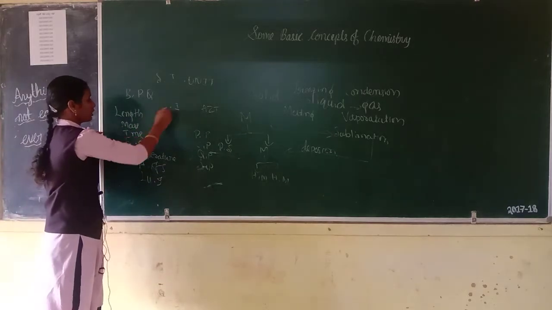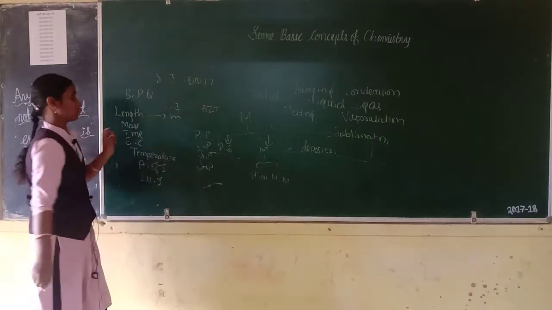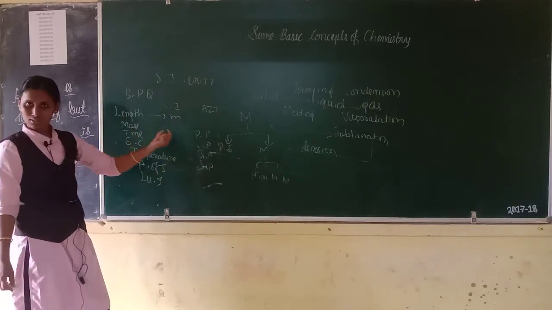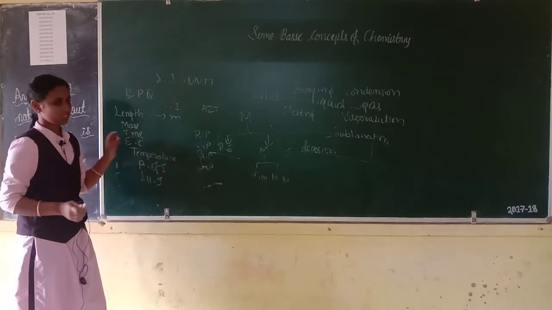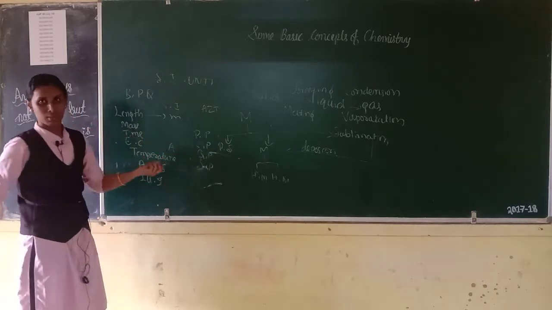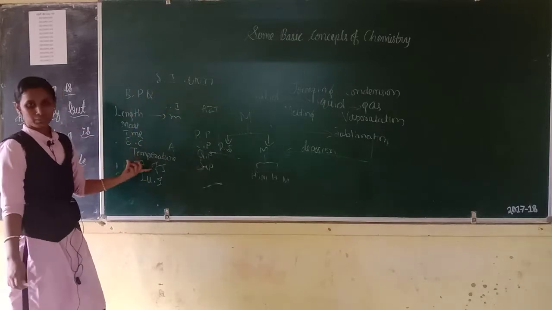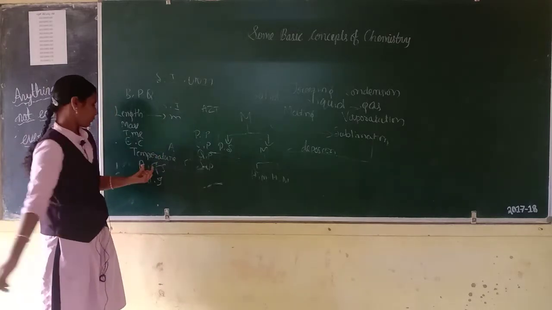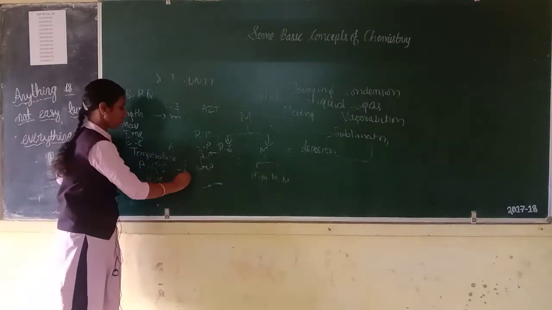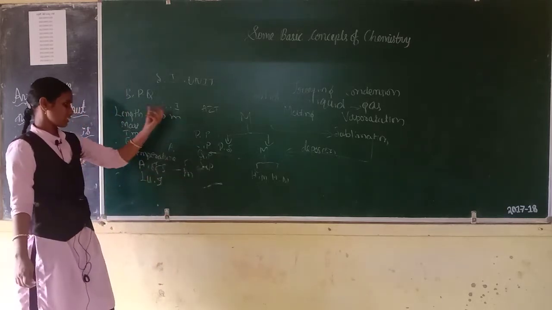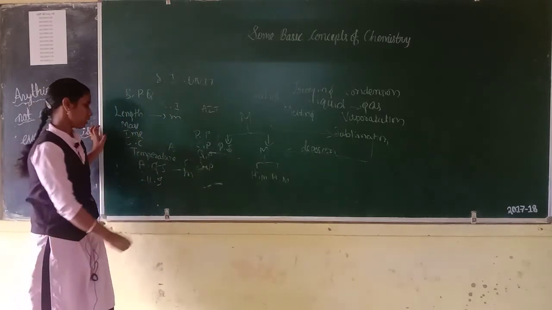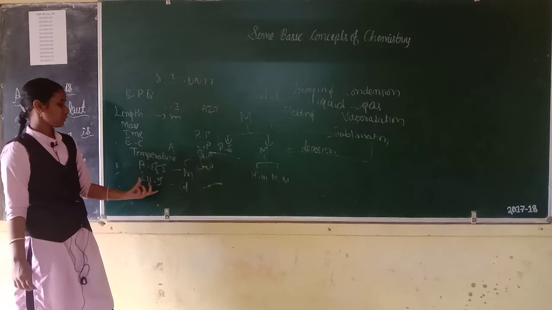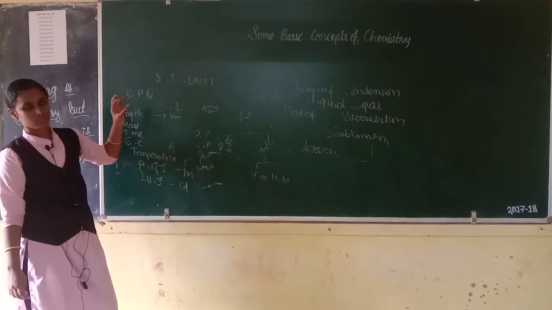SI unit of length is meter, SI unit of mass is kg, SI unit of time is second, SI unit of electric current, that is ampere. Then SI unit of temperature, that is Kelvin. Then SI unit of amount of substance, that is mole. Then SI unit of luminous intensity, that is called candela. Symbol CD. Candela is the SI unit of luminous intensity. These are all units of SI unit.